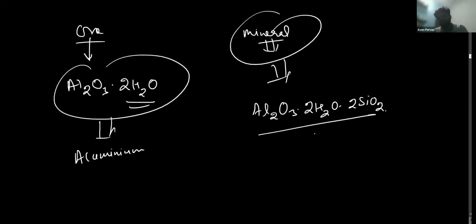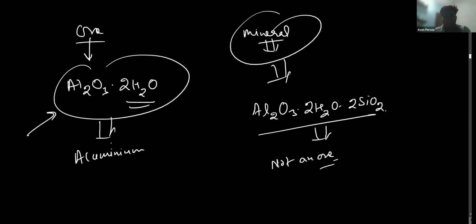this one is not an ore. Why am I saying this? This one is an ore, this one is not. What is the major difference? SiO2. SiO2 is silicon oxide, okay, this one is silicon oxide.